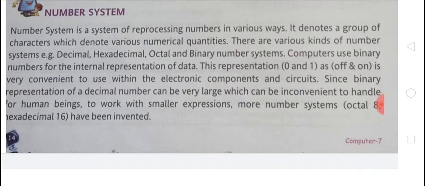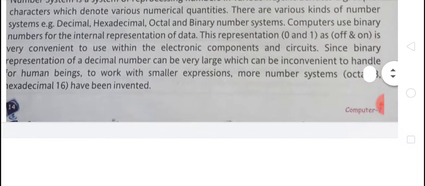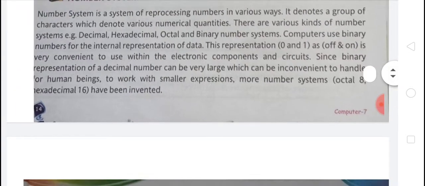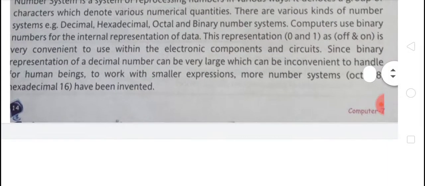Since the binary representation of a decimal number can be very large, which can be inconvenient for human beings to handle, to work with smaller expressions, more number systems, octal and hexadecimal, have been invented.